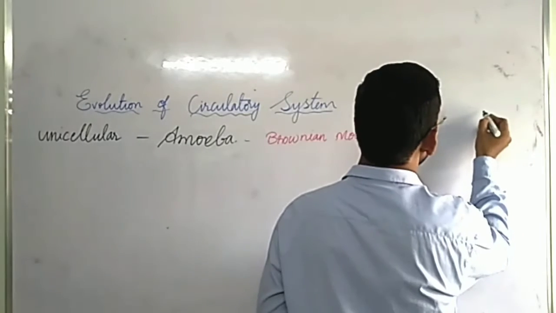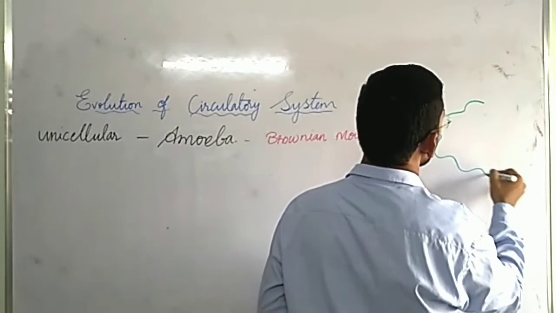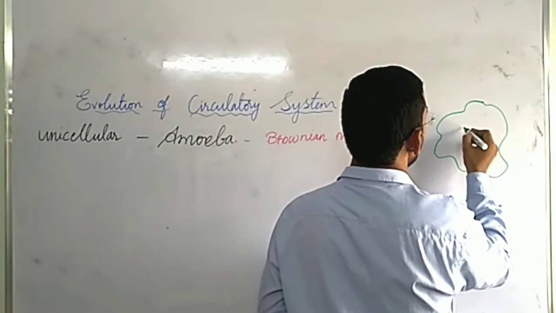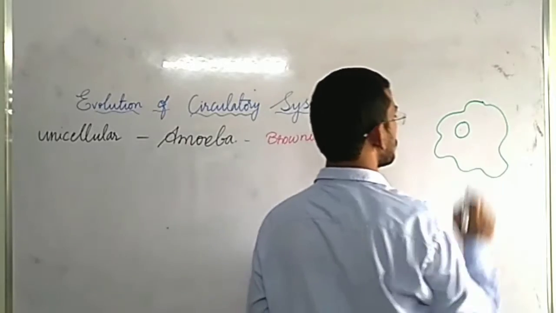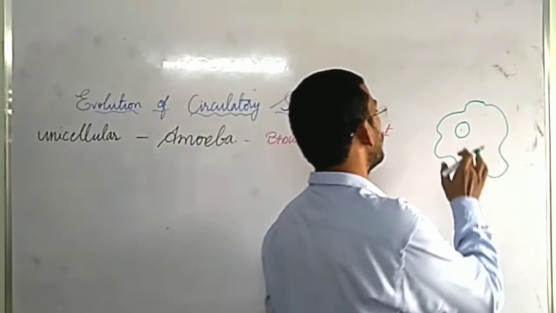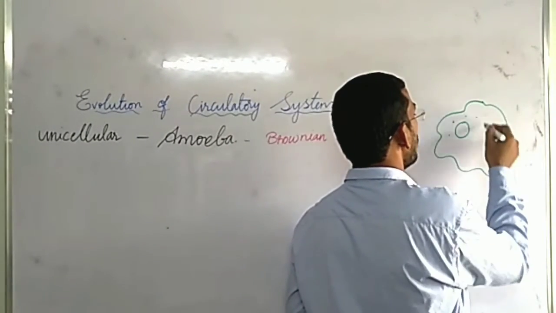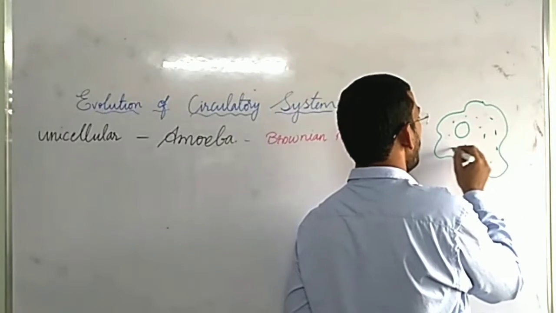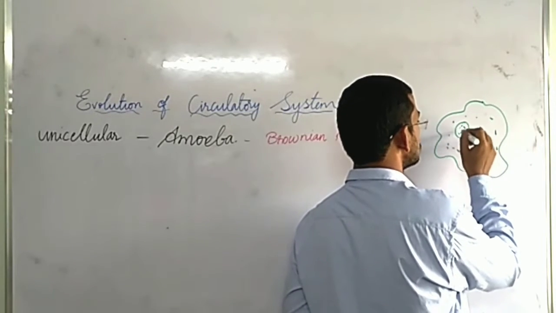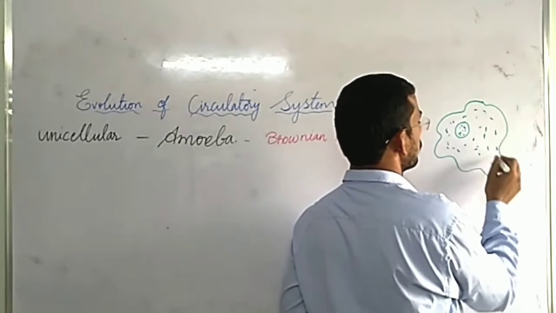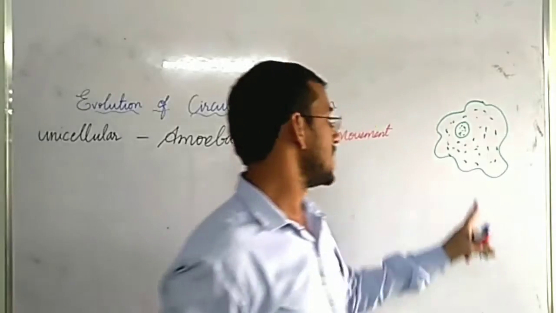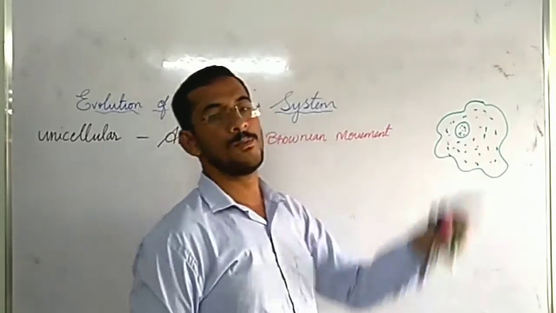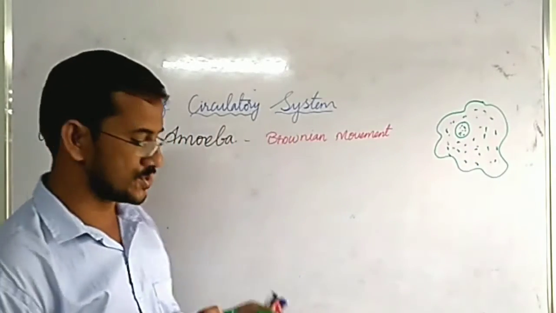This is amoeba. And this is nucleus. So in amoeba you have cytoplasm as well as you have nucleoplasm. Cytoplasm and nucleoplasm together is called as protoplasm.